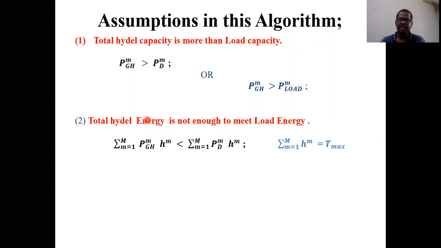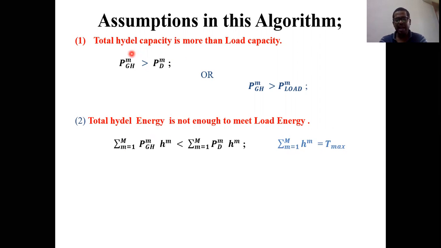Yes, but we need to have some constraints also when we are talking about hydel energy. What constraint? Water is not available throughout the time period. Water may be present or may not be present. When the water is there, hydel energy is more when compared to the load energy. But when water is not there, load energy is more when compared to the hydel energy.